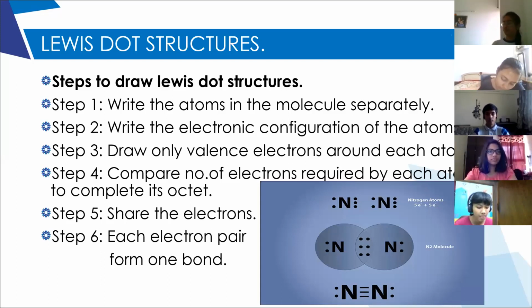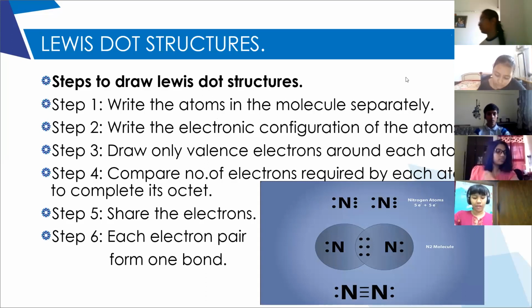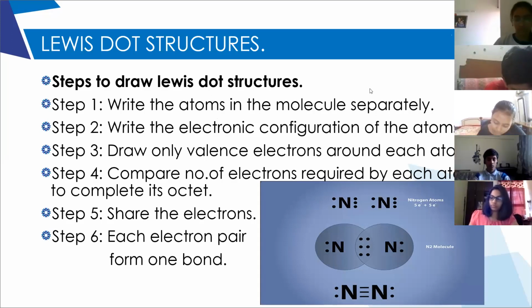Okay, now a little complicated one. Draw for methane. The molecular formula of methane is CH4. Ma'am, I did not understand the HCl example. So follow these steps. First, write down the atoms in the molecule separately. What are the atoms in the molecule? Hydrogen and chlorine. Write them separately. Did you write? Yes, ma'am.